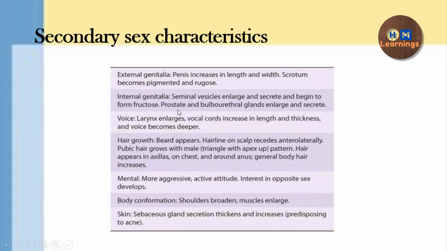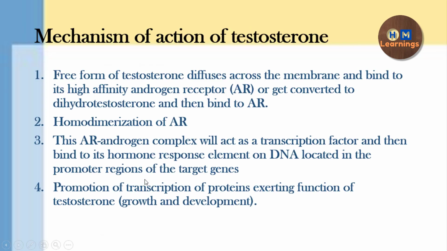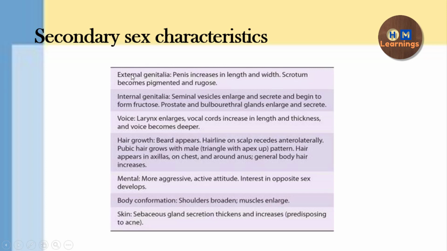This is a list of secondary sex characteristics. This table is taken from Ganong. In this table they are saying that the external genitalia will increase in penis length and width. There is pigmentation of the scrotum also. Internal genitalia, the glands, will increase in size and their secretions increase. Voice, the cracking of the voice is seen. Hair growth, beard growth, and the hair on the pubic area also starts growing. Axillary hair, hair on the chest, around the anus.